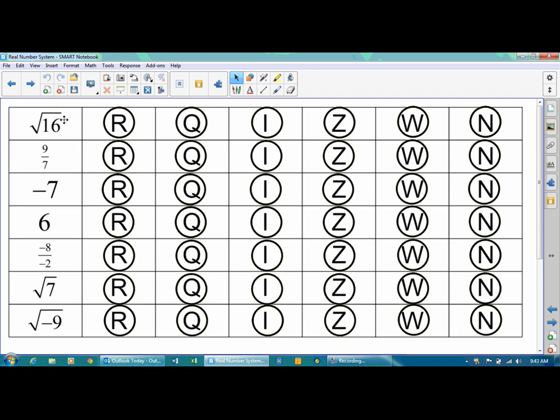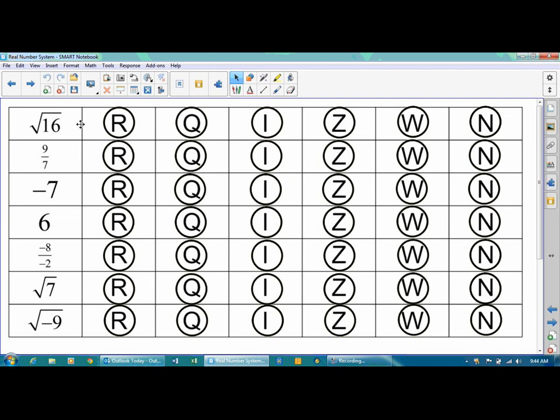Now, you may want to pause here and try these examples. Okay. Now, for these, what you have to do is decide which categories each of these belong in.